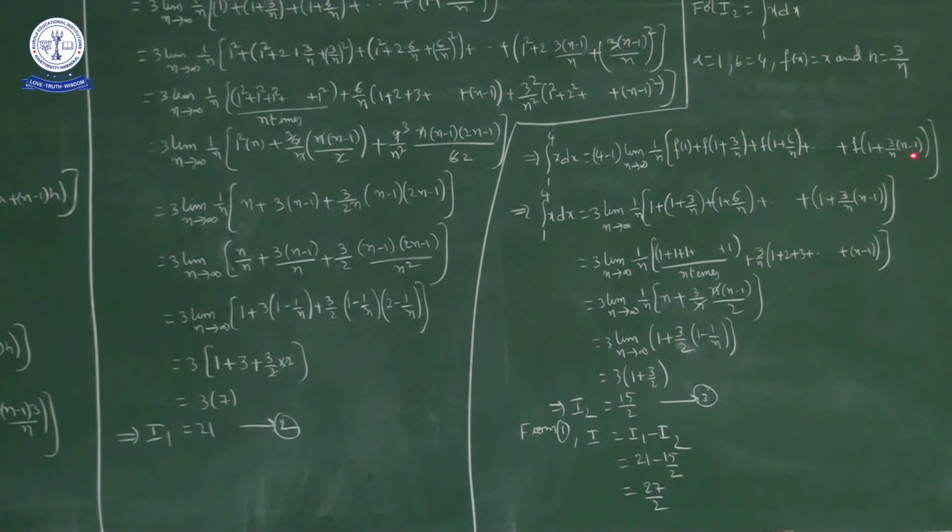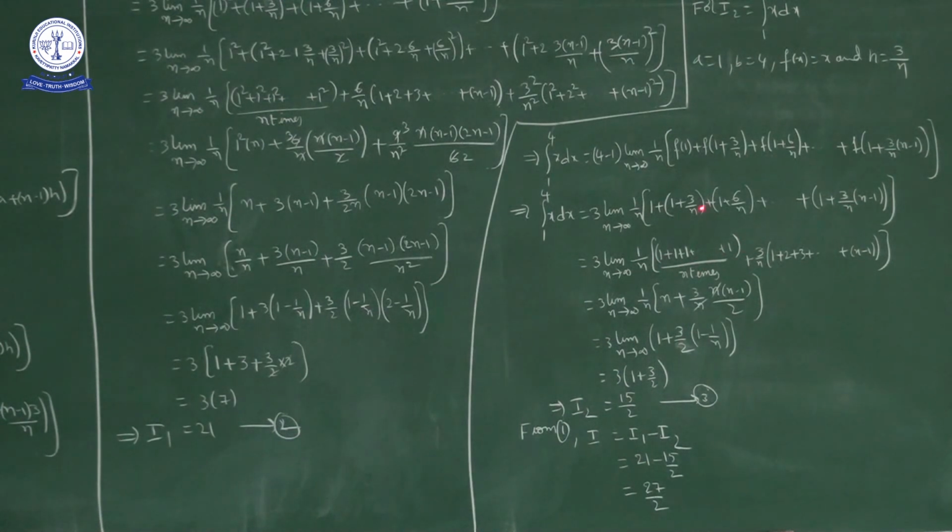So f of x is x, so f of 1 is 1, f of (1 plus 3 by n) is 1 plus 3 by n, plus 1 plus 6 by n, and so on up to 1 plus 3 by n into (n minus 1). Now 1 plus 1 plus 1, how many times? n times.